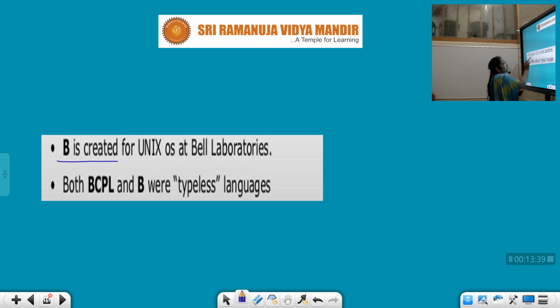Next, this B is created for the Unix OS at Bell Laboratories. This B is also developed at Bell Laboratories and it is mainly used for Unix. So both BCPL and B were typeless languages.